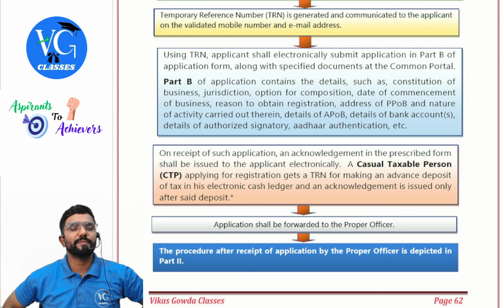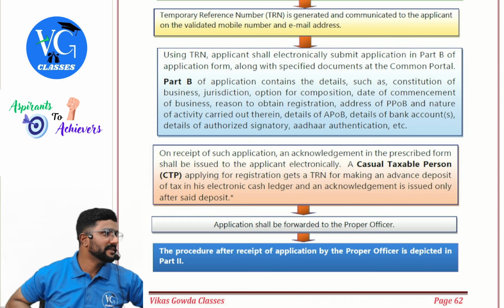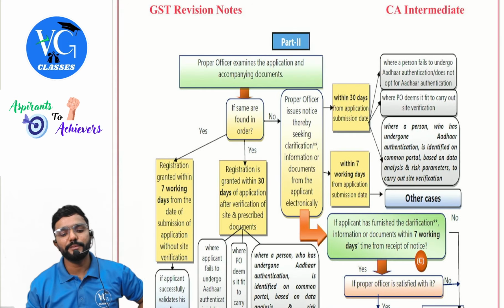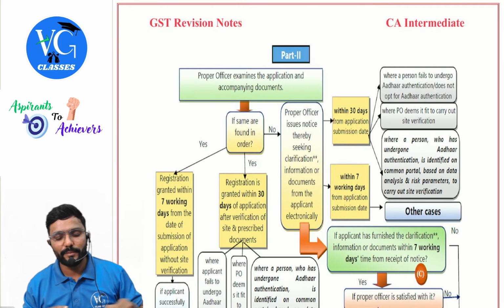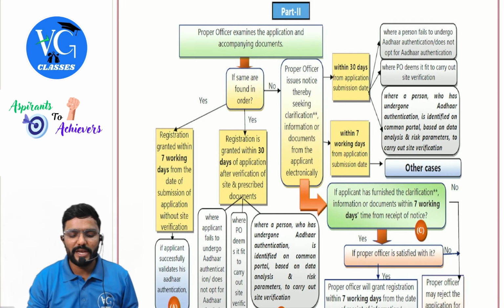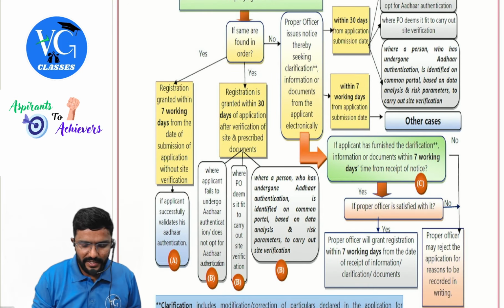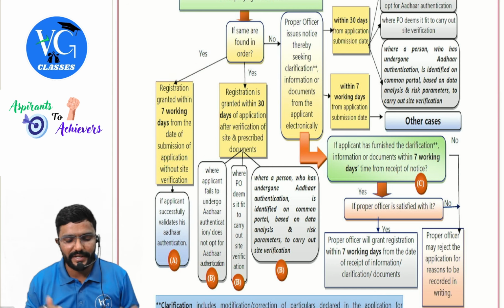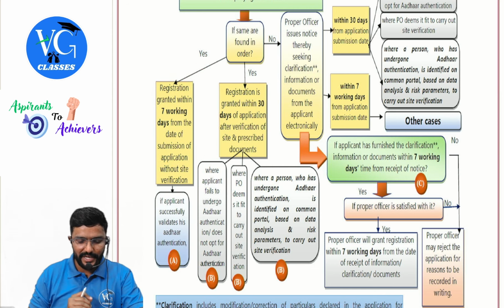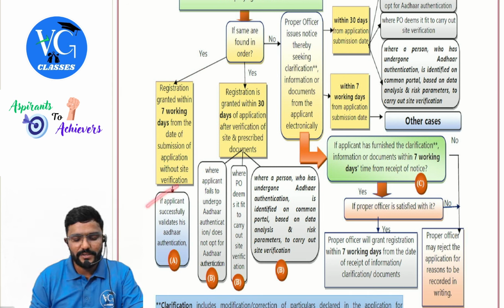Now, from the applicant's point of view, work is done. The application will be forwarded to the proper officer. He will check it. That is Part 2. So, from the applicant's point of view, work is done, sir. Now, the proper officer will examine the application and the documents given along with the application. If the same is found in order, everything is satisfied, then registration will be granted within 7 working days from the date of application without site verification. Means even if site verification is not required, if the applicant successfully validates his Aadhaar authentication. This is a very smooth process.